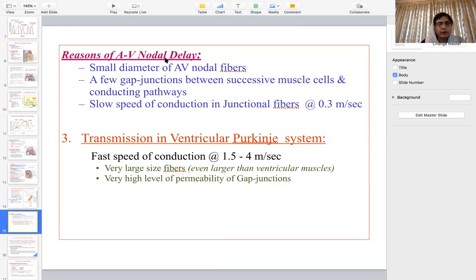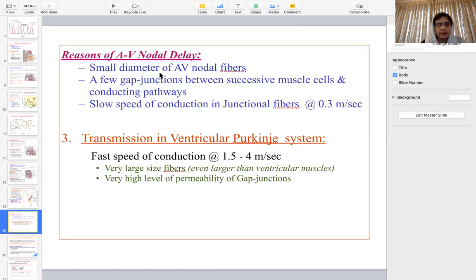So what is the reason for the AV nodal delay? Now this is important to remember. The AV nodal delay is a delay of 0.09 seconds in the AV node, and it is because of very few gap junctions. The reason for the AV nodal delay is to ensure that the atria, which are a primer pump, can contract ahead of the ventricles, so that the ventricles have more time to get filled with blood.